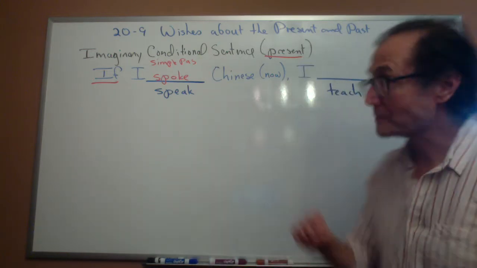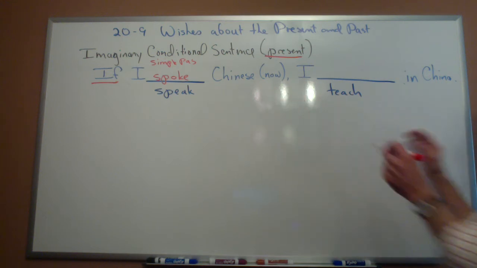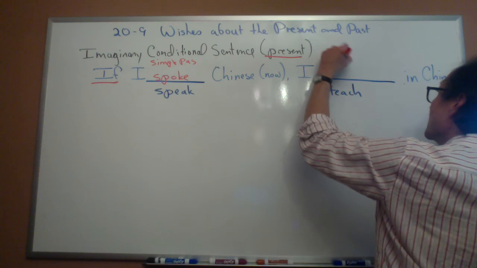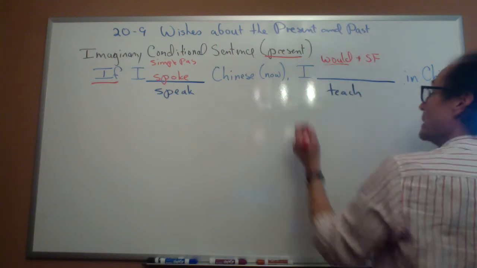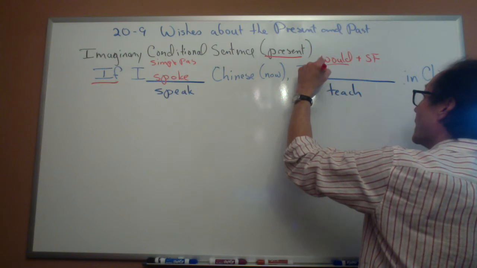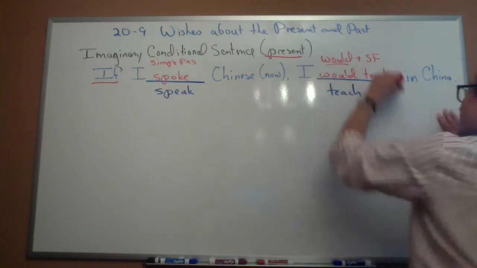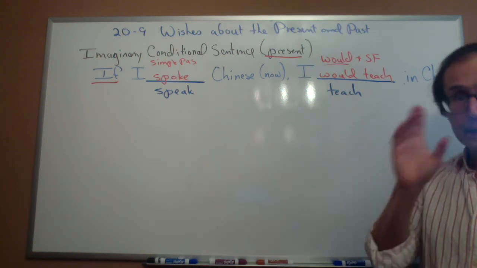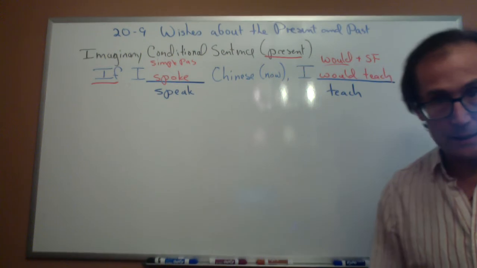Now, if I spoke Chinese now, then in the main clause, in the other clause, I'll use would plus simple form. If I spoke Chinese now, I would teach in China. And as we learned before, I could also say I could teach or I might teach, depending on what I want to say.